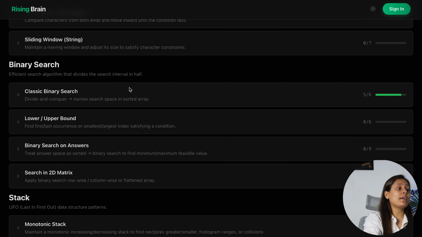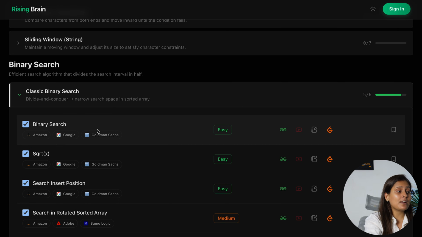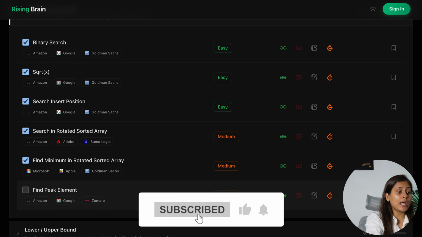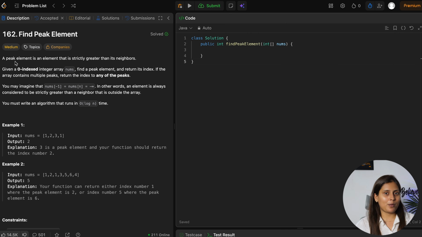So we were following our pattern wise DSA sheet, and in this we were doing the classic binary pattern, and today we will do the last question of this pattern, which is find peak element. So let's read the problem statement.